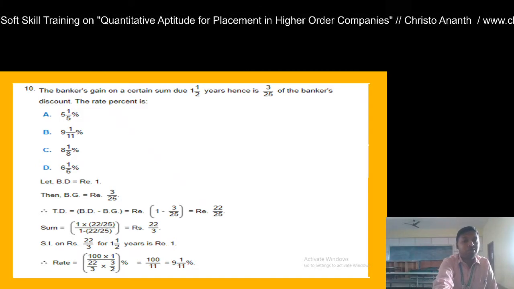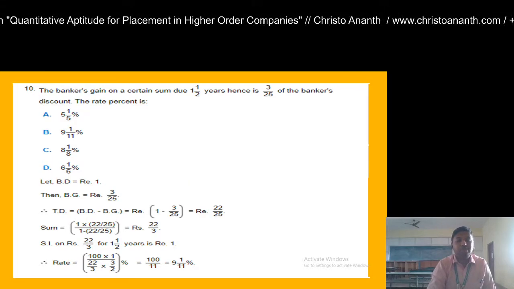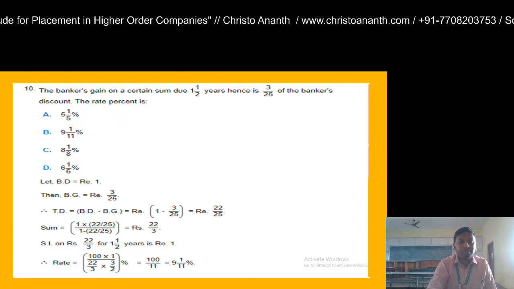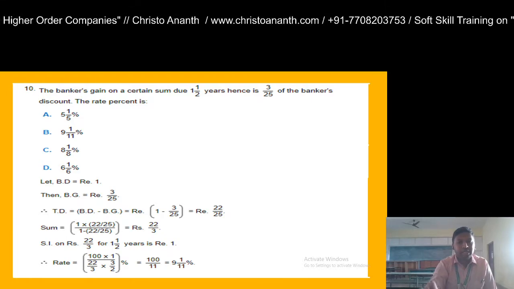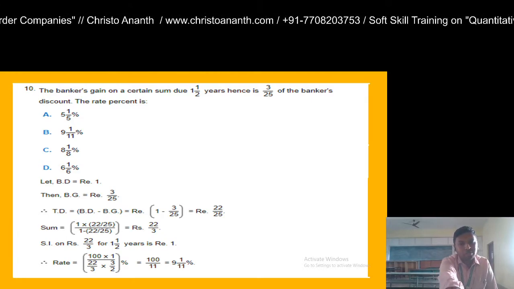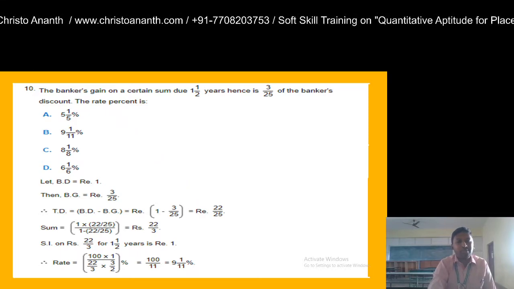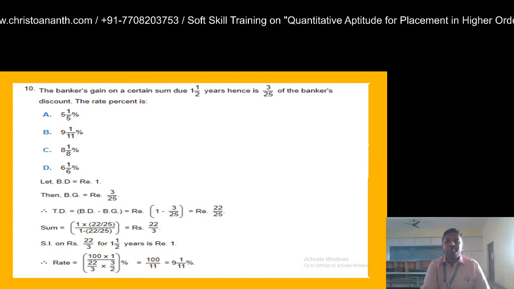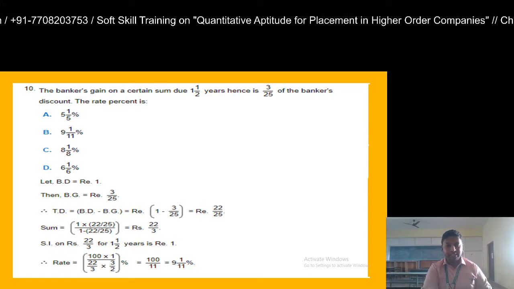So 22 by 3 into time, which is one and a half years, that is 3 by 2. So 22 by 3 into 3 by 2. If you simplify this, the numerator is 100 into 1, which is 100. In the denominator, 22 by 3 into 3 by 2, you can cancel and get 22 by 2, which is 11. So 100 divided by 11, and the improper fraction is 100 by 11.